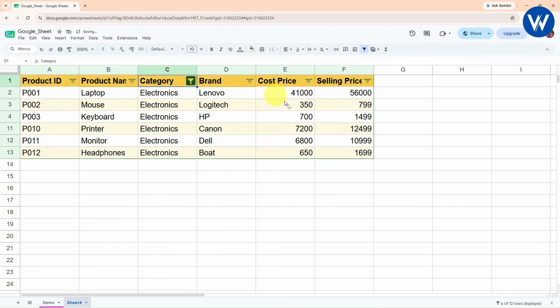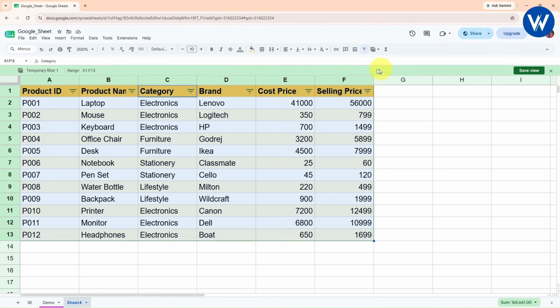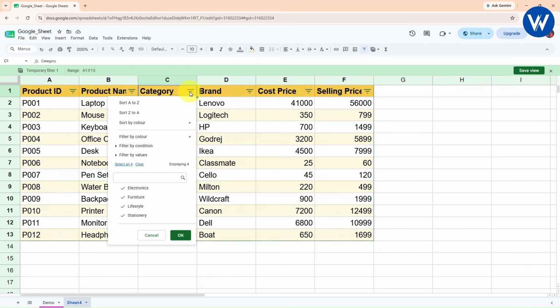So guys, finally the filter is applied. You can see only the electronic record. Now let me show you one powerful trick, guys. First you need to select the data. I will go with this filter view option, click on create filter view, right? Now what I will do, I will apply the filter.